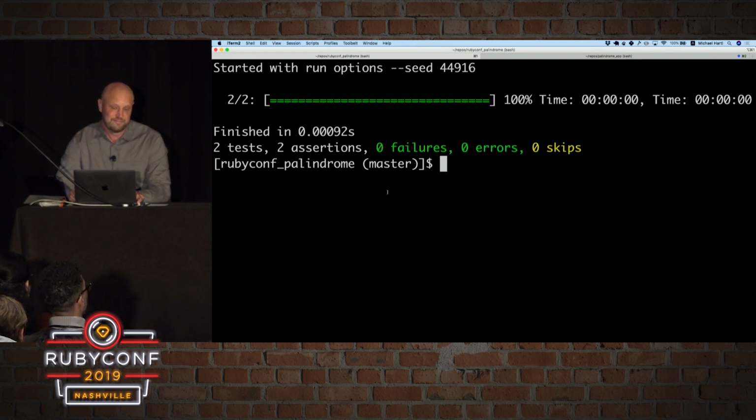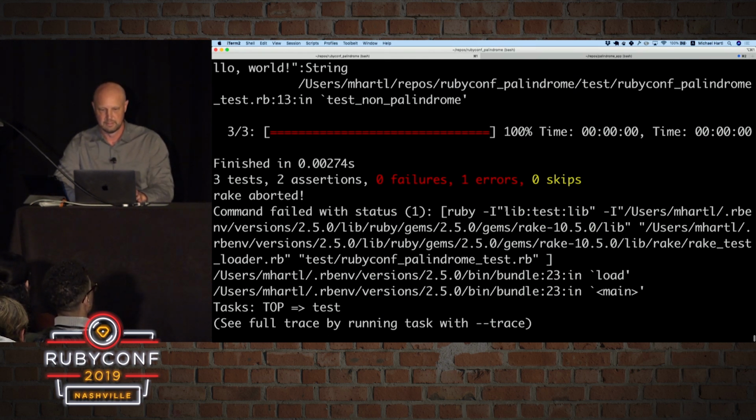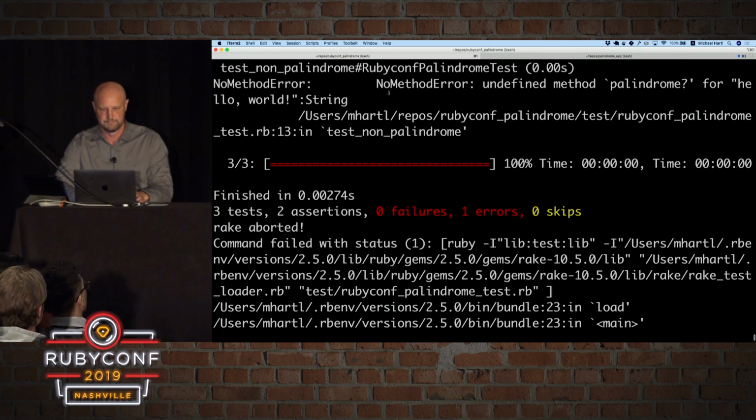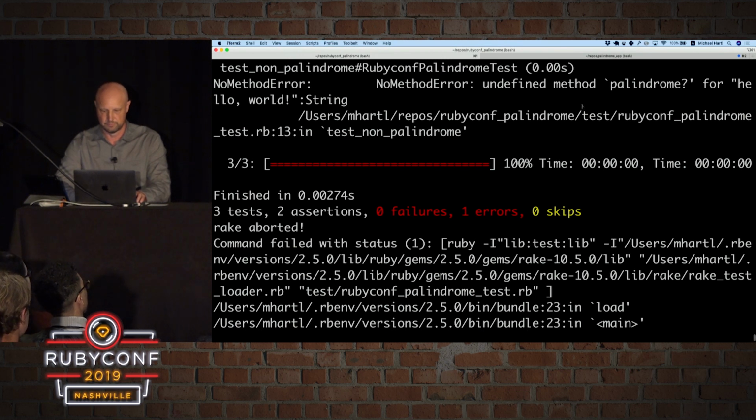It's not quite going to fail. It's actually going to give an error. As you can see, there are two differences: there's failures and errors. So this is not even going to work at all. It's going to give an error because there is no palindrome question mark method at present. So we get a no method error here, undefined method palindrome question mark.